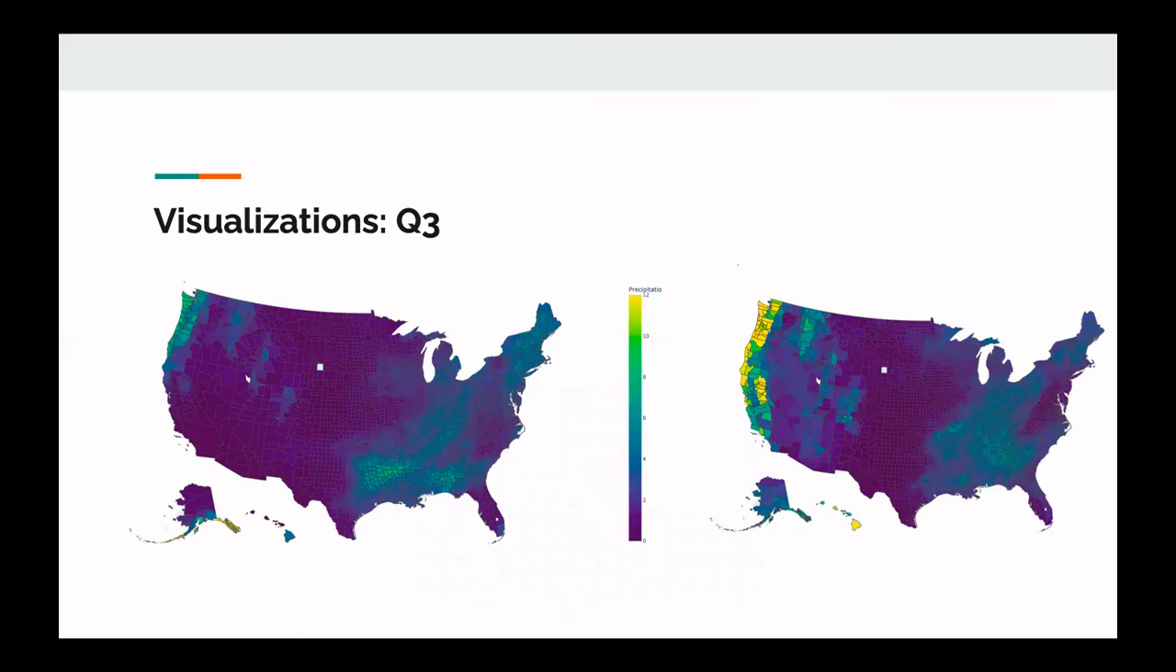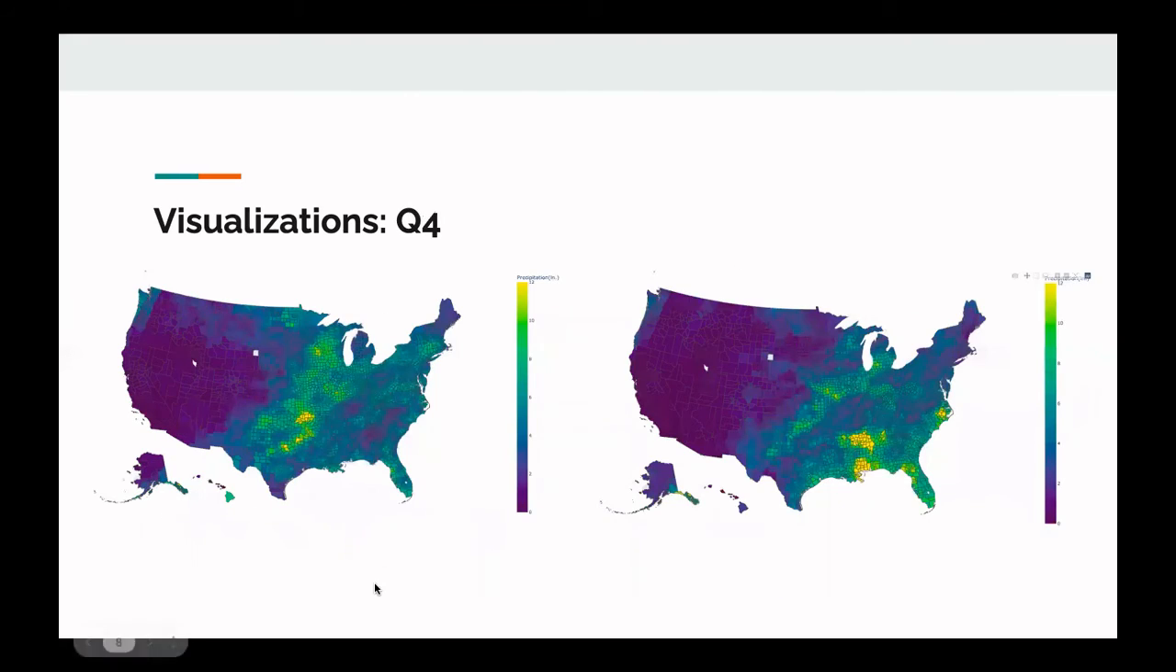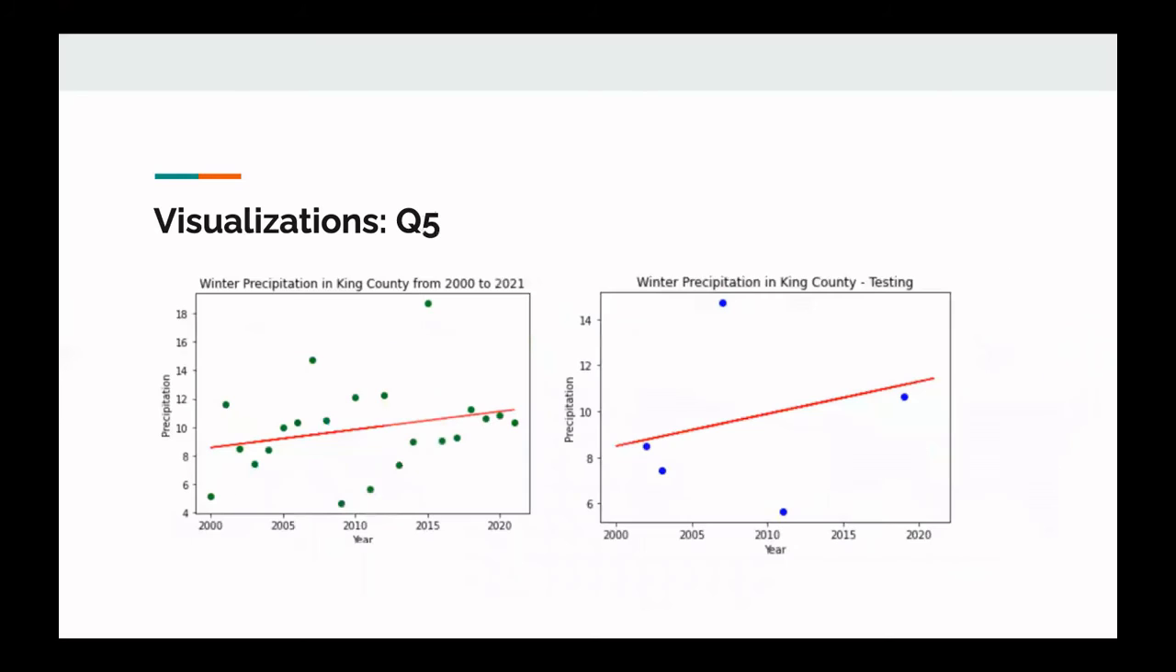So then our visualizations for question 3, we have the choropleth maps of the US based on winter precipitation rates in 2000 on the left versus 2021 on the right, where you can see there was a huge increase in precipitation rates in the winter in the West Coast states, especially Washington. Then for question 4, we have similar choropleth maps, but based on precipitation rates in the summer, where you can see the largest increase is in the southeast region of the United States.